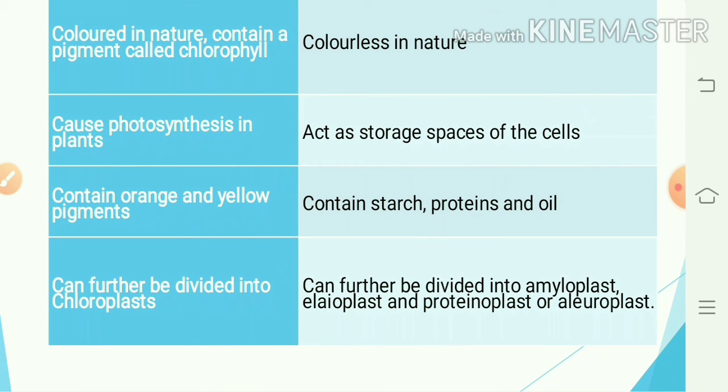Chromoplast can further be divided into different types such as chloroplast, and leucoplast can be further divided into amyloplast, aleuroplast and elaioplast depending upon their storage. If they store starch, these are called amyloplast. Aleuro means they store proteins. Elaio means they are storing fats.